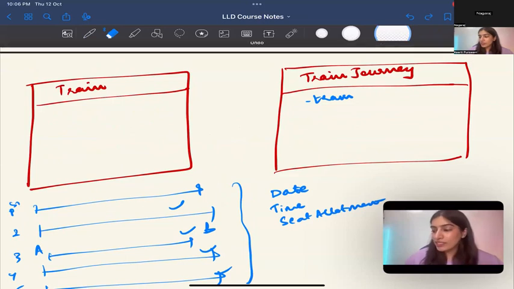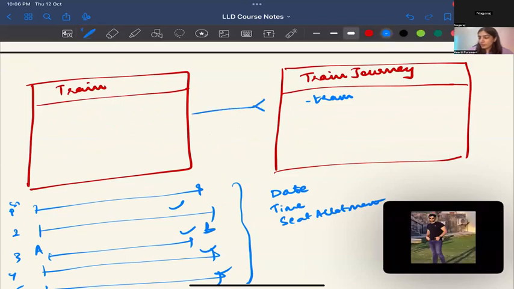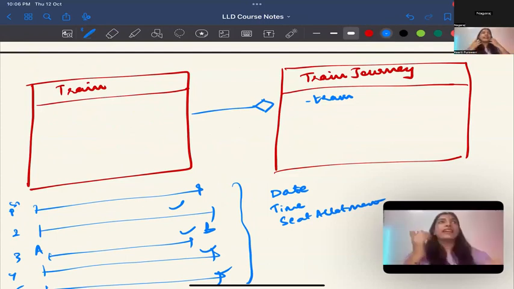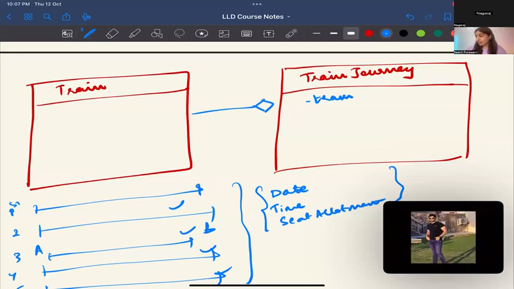Does my reasoning sound correct? Can this be seen as a decorator, or train decorator, maybe? See, decorator, when do you use? When you want to add on the fly, that maybe I would want to add this or that or this, and then maybe sometimes a few of those things. But here, there's like a wrapper, and you are always going to add these things, correct? Got it. Train journey is not a train.